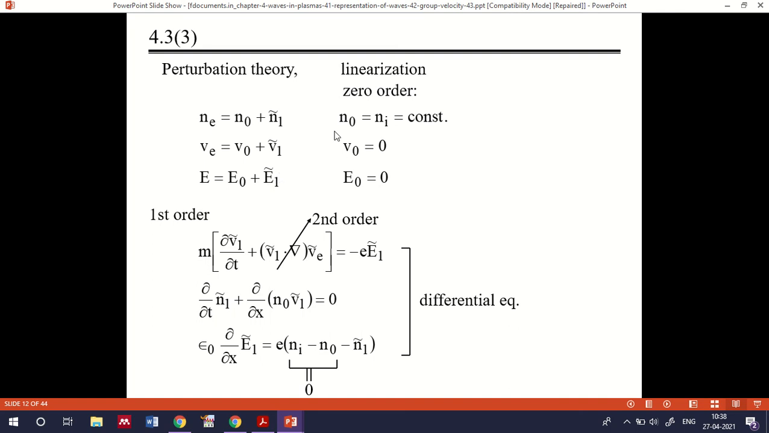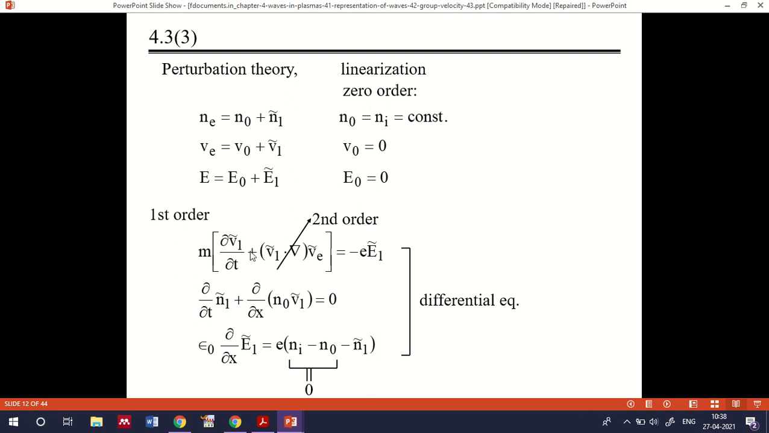Okay, taking that into consideration, what is N0? N0 is the ion density, which is equal to a constant, and V0 equal to 0, and E0 equal to 0. Okay, now if you treat the equation, the first order equation will be ∂(eV1)/∂t, and this equation will be a second order differential. Why? Because we have ∂Ve/∂t there. So this is a second order differential equation, which is equal to eE1. Okay, so we have two equations here. If you substitute Ne equal to N0 plus N1, and we treat N0 as a constant, V0 equal to 0, E0 equal to 0,